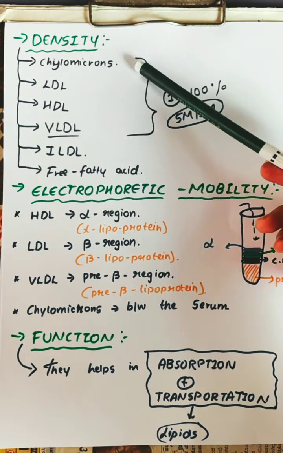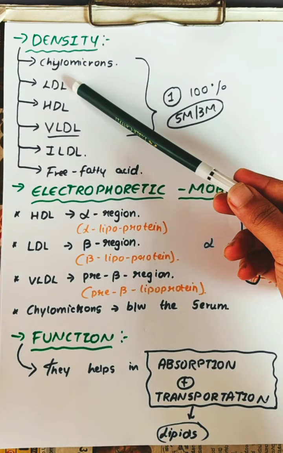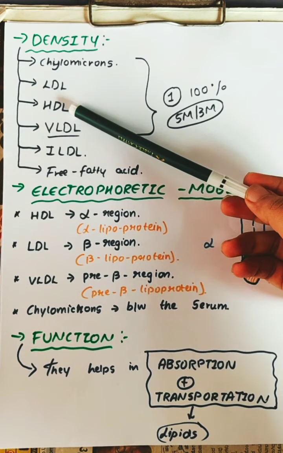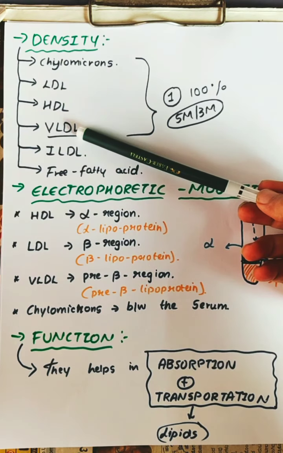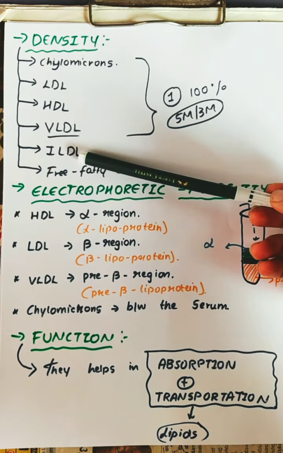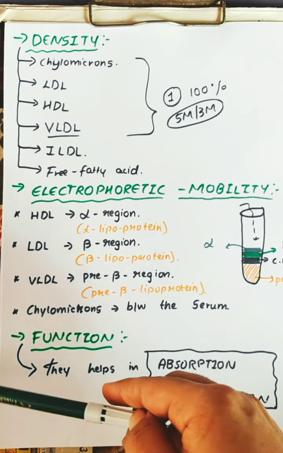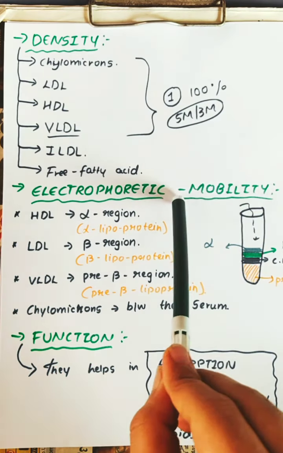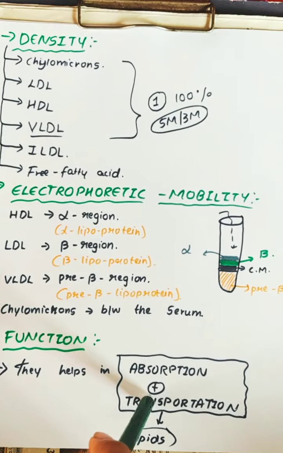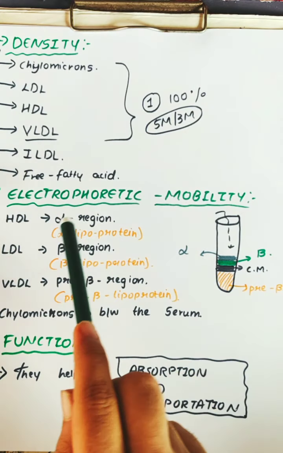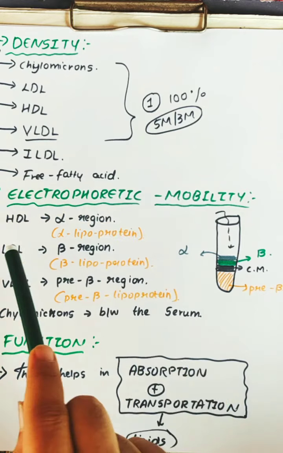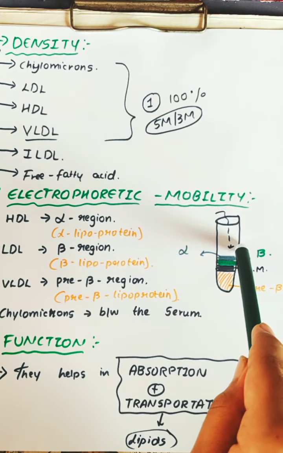Based on density, it is classified into chylomicrons, LDL, low density lipoprotein, HDL, high density lipoprotein, VLDL, very low density lipoprotein, ILDL, intermediate low density lipoprotein, as well as free fatty acids. On the basis of electrophoretic mobility, HDL moves to the alpha region and is called alpha lipoprotein. LDL moves to the beta region, called beta lipoprotein.